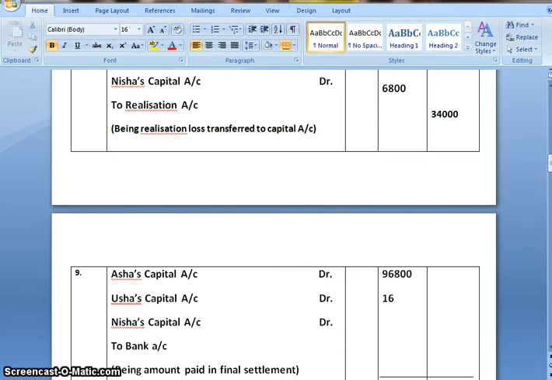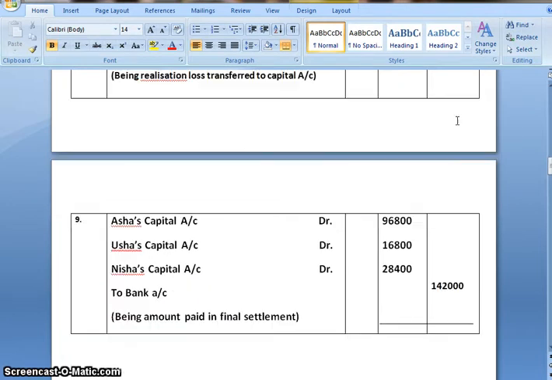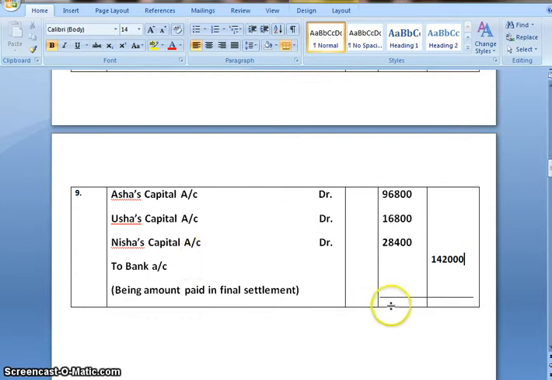Usha's capital 16,800, and Nisha's capital 28,400. To bank account 1,42,000. Now final step, we'll add debit side of the journal.